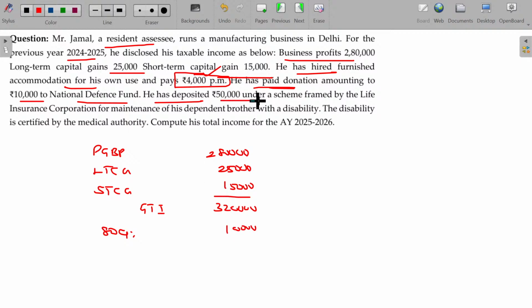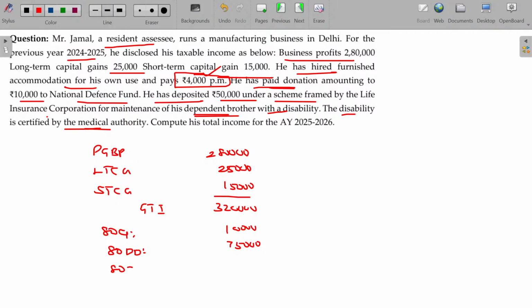And he has deposited 50,000 under the scheme framed by the LIC for maintenance of his dependent brother. So then 80DD. With a disability, then standard deduction 75,000 or 1,25,000 as the case may be, you can claim the deductions. The disability certificate certified by the medical authority that all these things are okay.